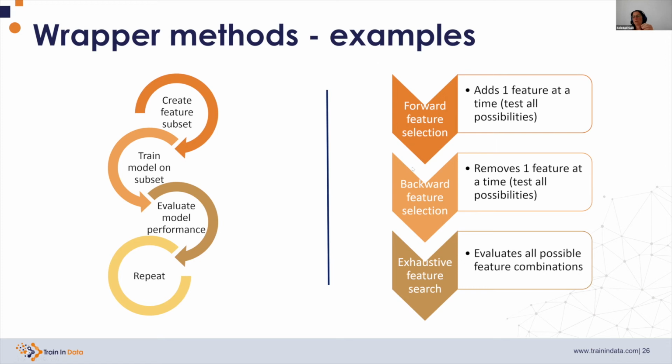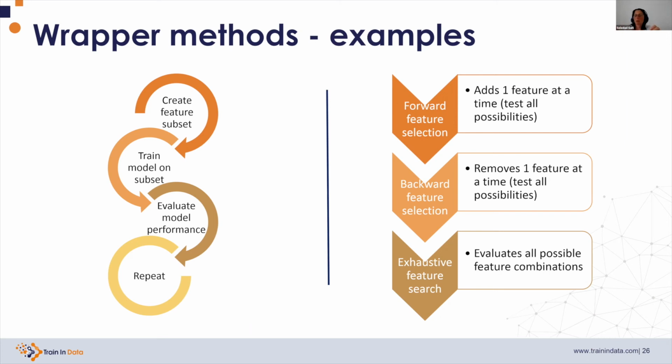So there are three main paradigms to create these feature subsets. The first one is called forward feature selection. In this case, we start from one feature in the dataset, and then we add one feature at a time. But how do we do this? It will train models on all single features first. So if we have 10 features, it will create 10 models.